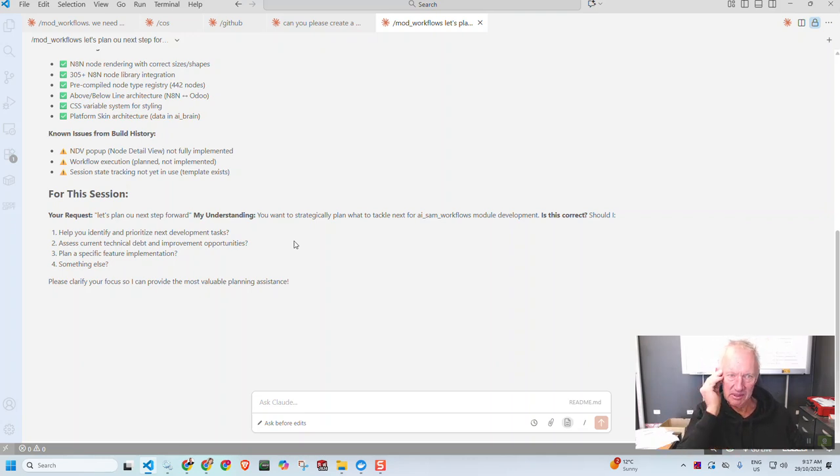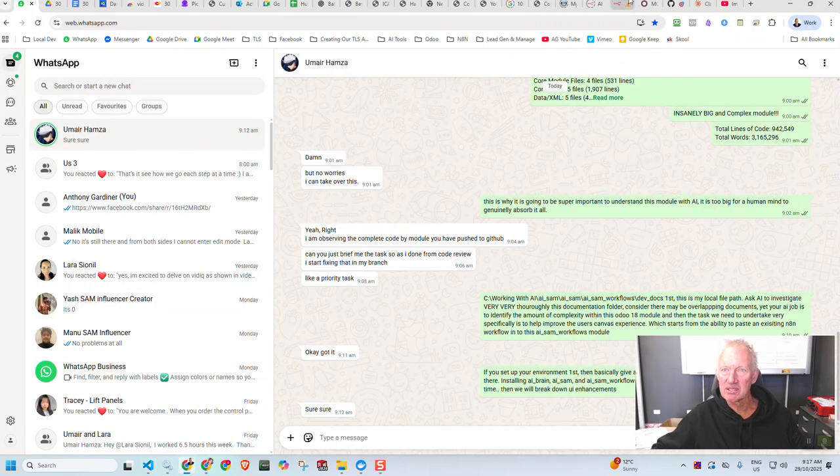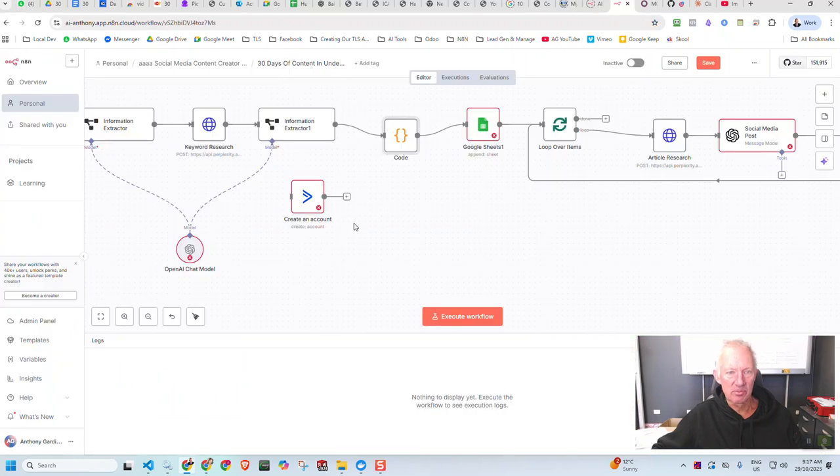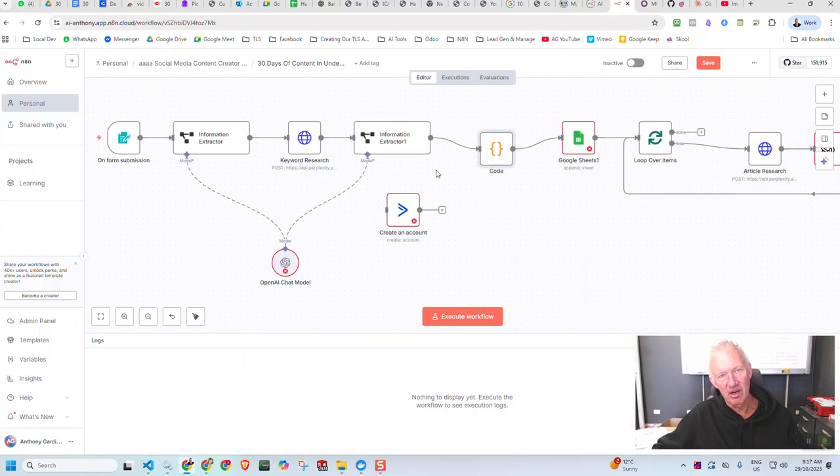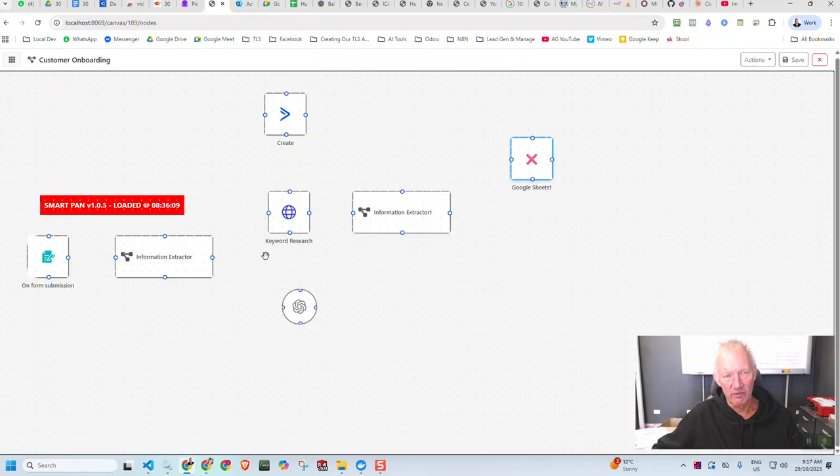To summarize what we're doing, we're looking at creating an environment where we can paste an existing N8N workflow into our Odoo-based workflow automation. I wanted it to be visually the same, because I'm imagining that we're going to have N8N workers and Odoo workers.